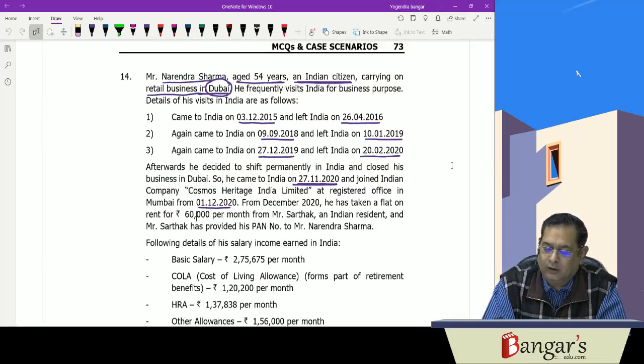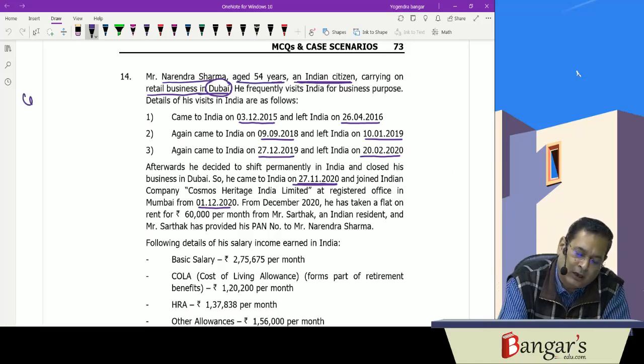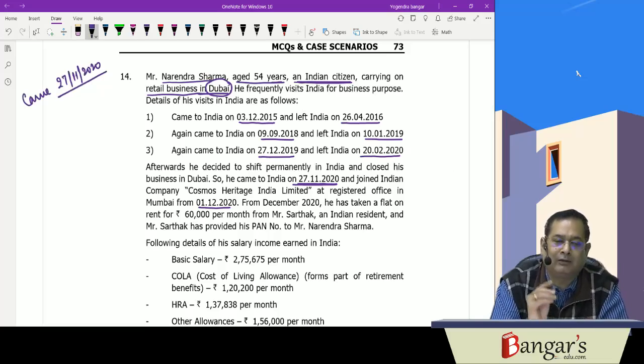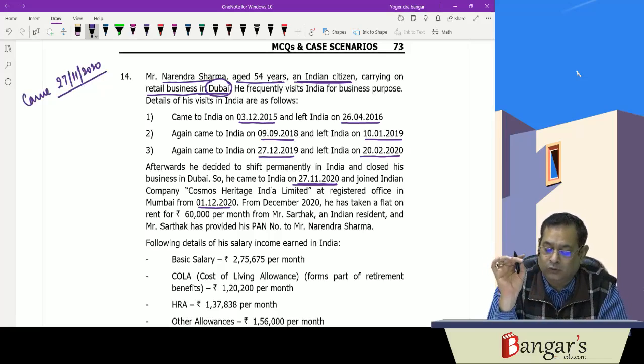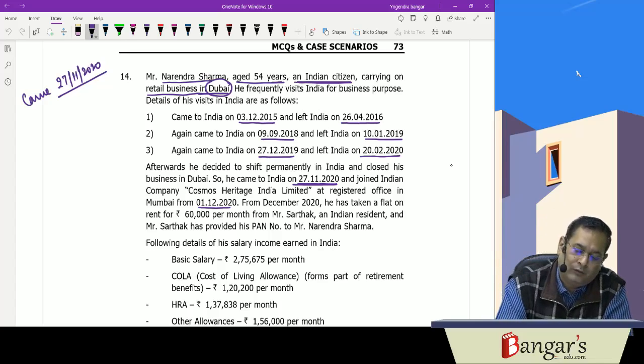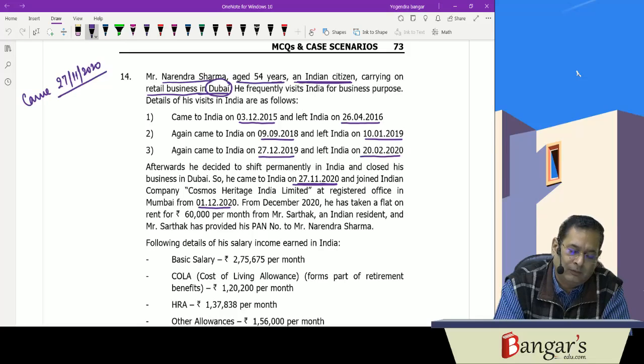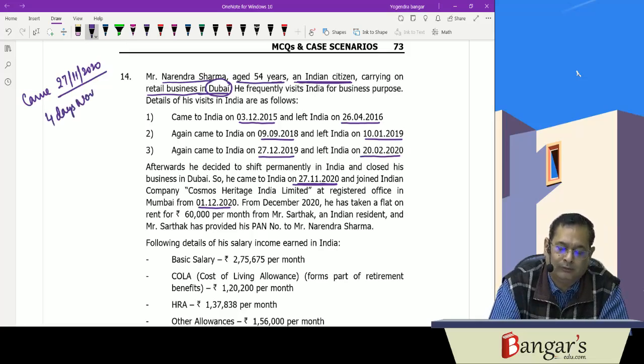He came to India on 27/11/2020 for his permanent residence. For how many days is he in India in the previous year? In November, that is 4 days, that is 30 minus 26.